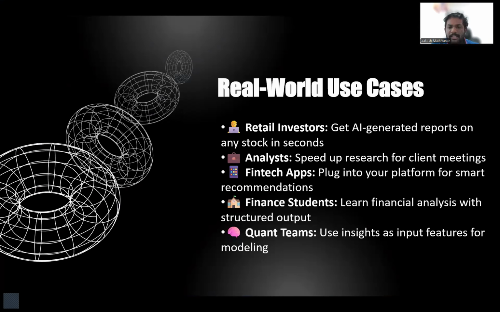Real-world use cases: retail investors who want quick analysis can use it as a tool. Analysts who need summaries for meetings can use this tool. And students learning finance with structured output can use it too.